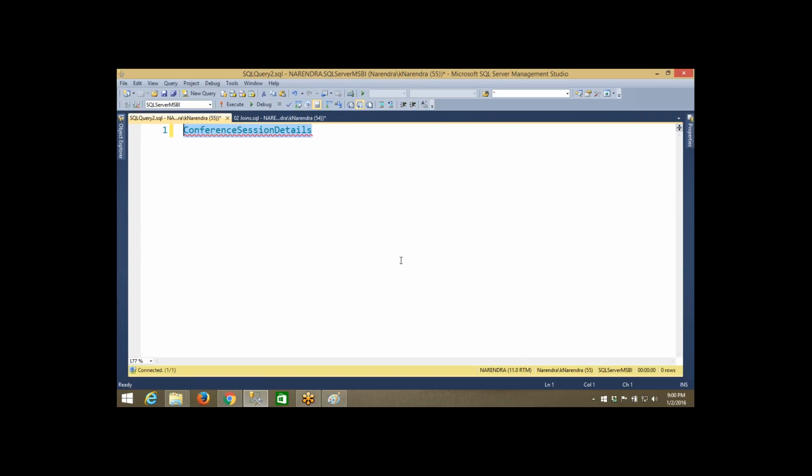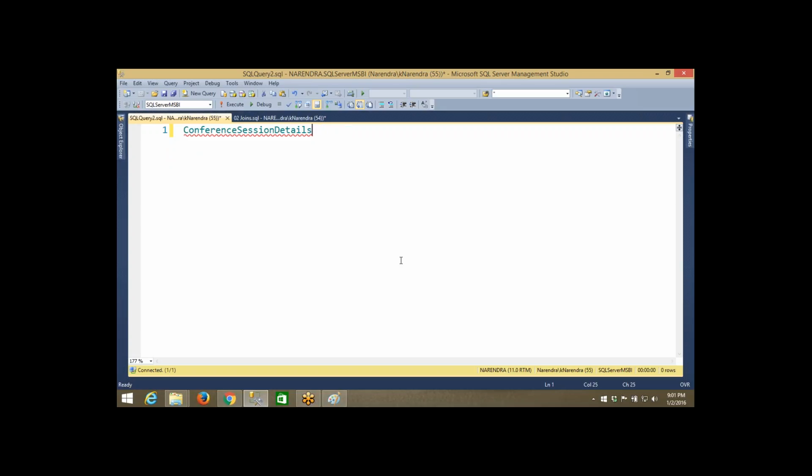If I want to retrieve 3 to 4 columns, I need to write conference session details dot column 1, conference session details dot column 2, conference session details dot column 3, like that. So unnecessarily we are writing the table name. Instead, if I mention it as CSD, then it is CSD dot column 1, CSD dot column 2, like that. So these are simple shortcuts. Whatever lengthy table names we have, we are just reducing them by using these alias names.